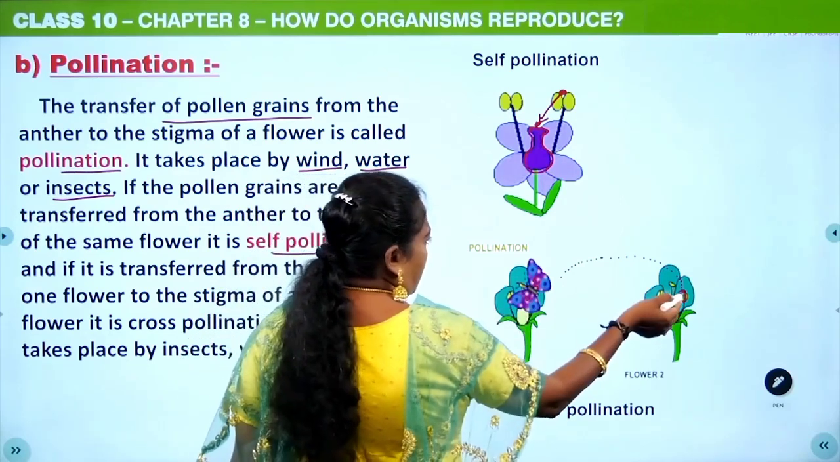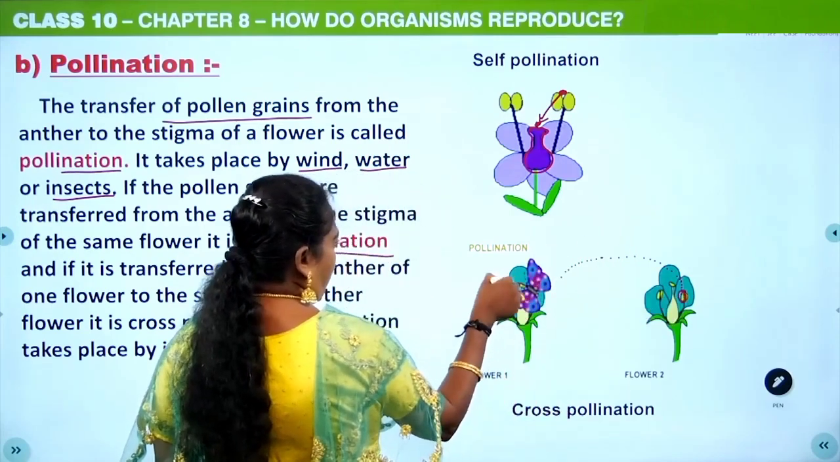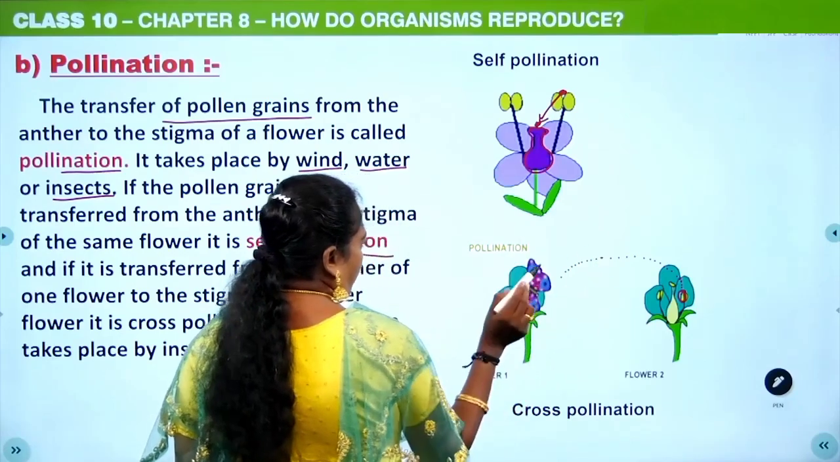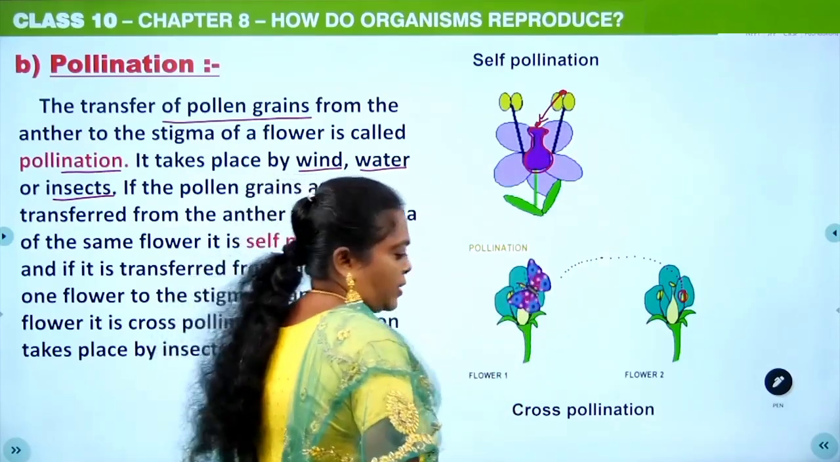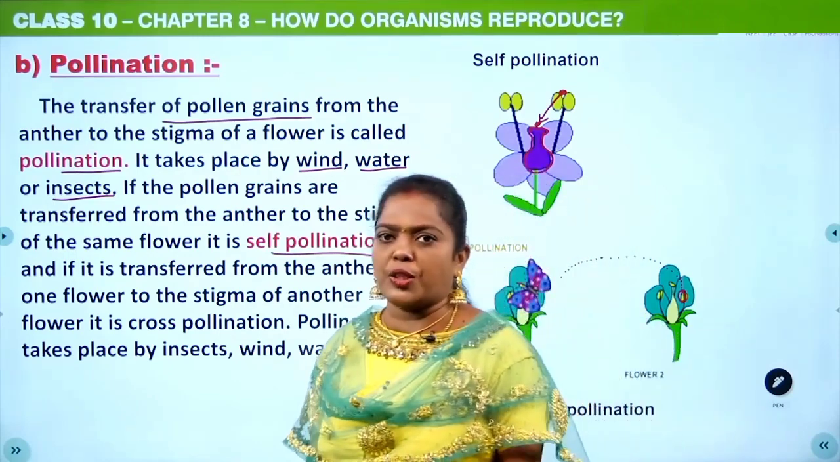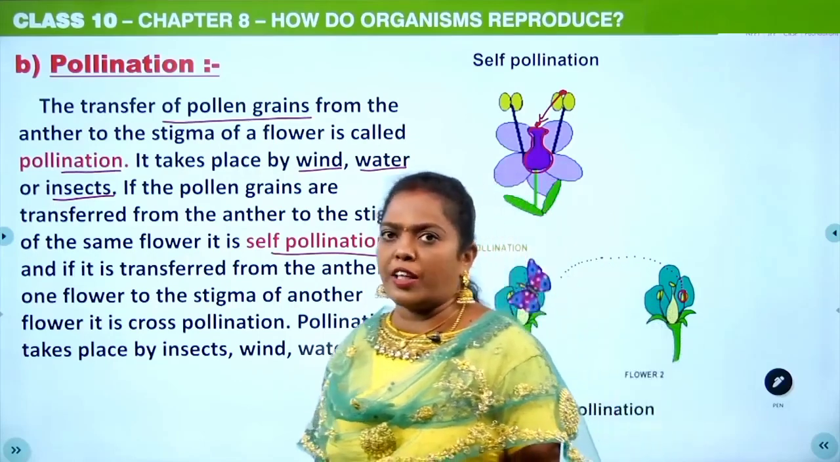The transfer of pollen from the anther of one plant to the stigma of another plant by any agent, whether it may be wind or water or an insect, that type of pollination is known as cross pollination. So that is the first step, pollination.